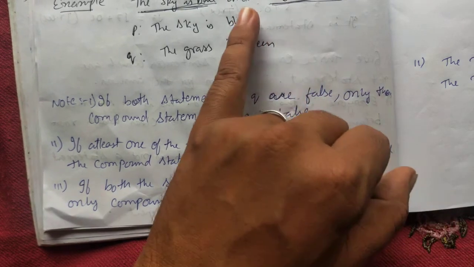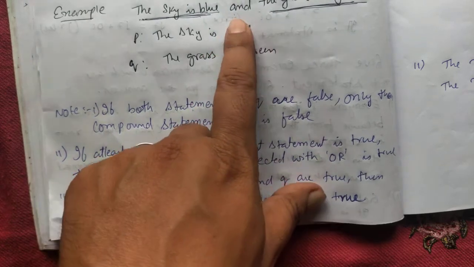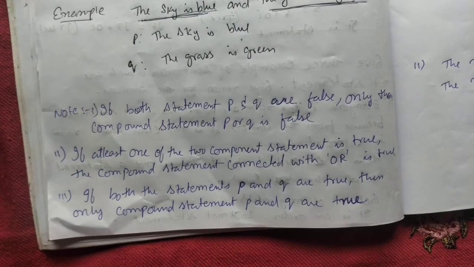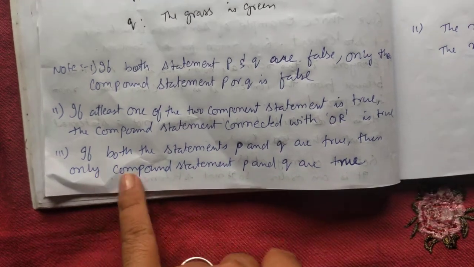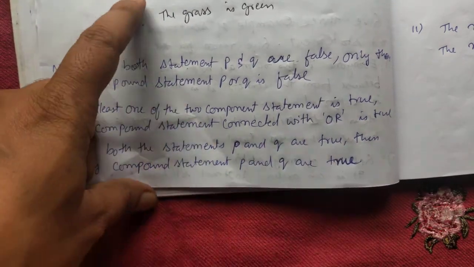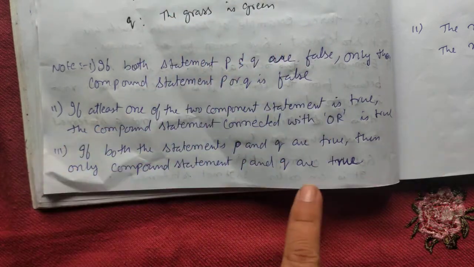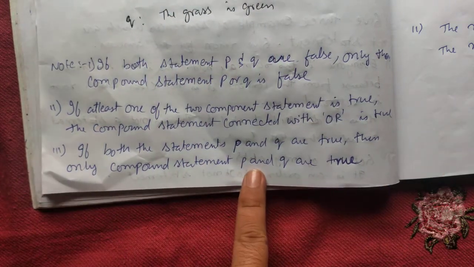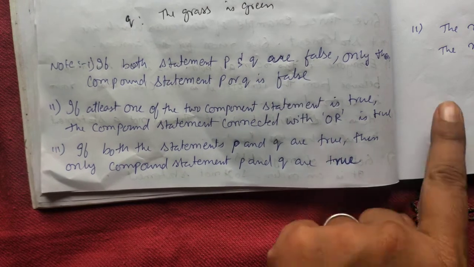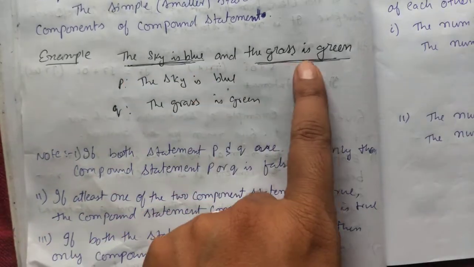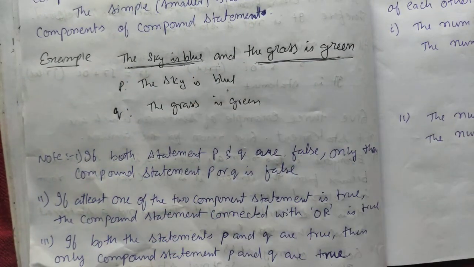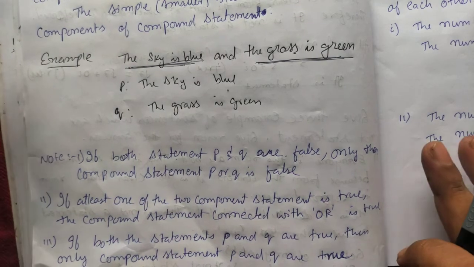In a statement, if it is given with "or", it will be true if at least one is true, and if it is "and", it won't be true unless both are, so it will be considered false. If both statements P and Q are true, for example, the sky is blue and the grass is green, then we can say the compound statement P and Q is true. Okay, let's do the exercise to understand more about this.